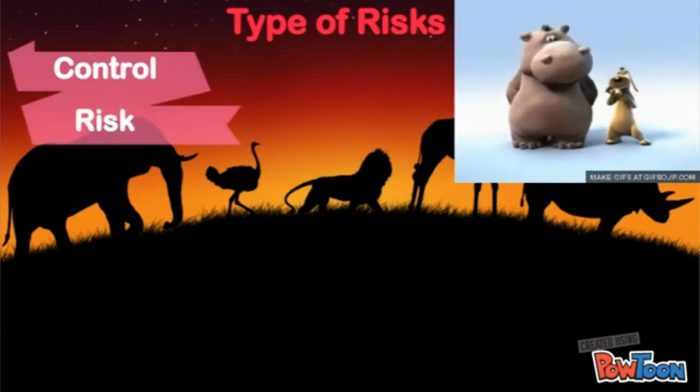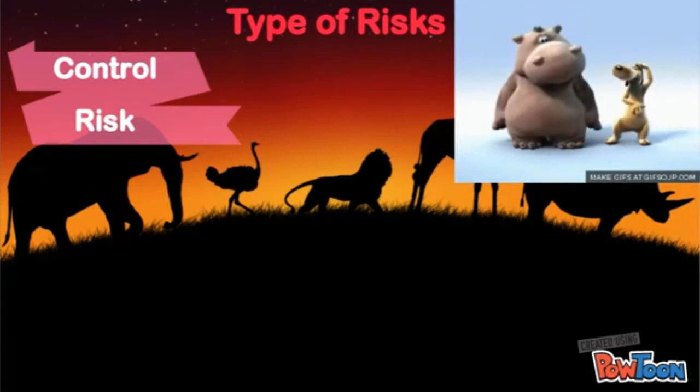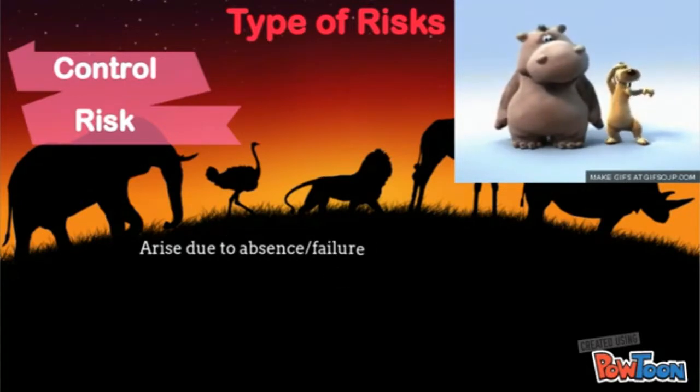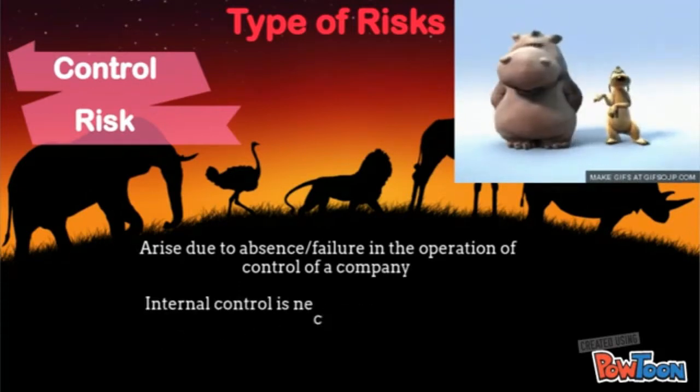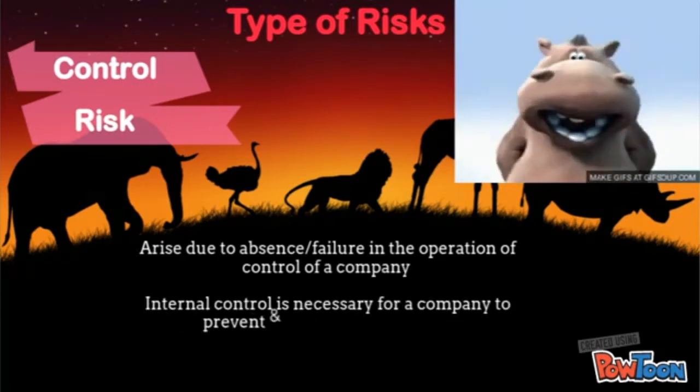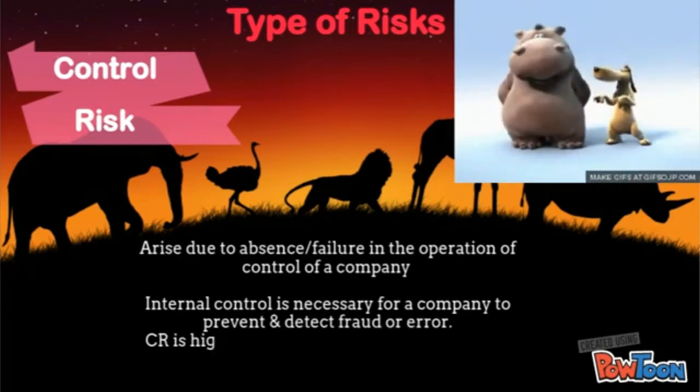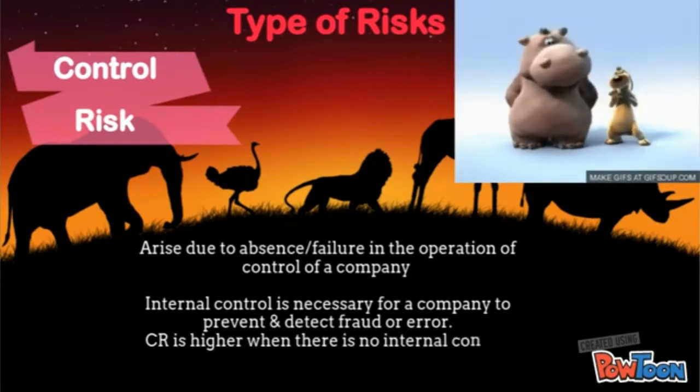The second topic is the types of risks. Firstly is control risk. Control risk arises due to the absence or failure in the operation of control of a company. Internal control is necessary for a company to prevent and detect fraud or error. Control risk is higher when there is no internal control.